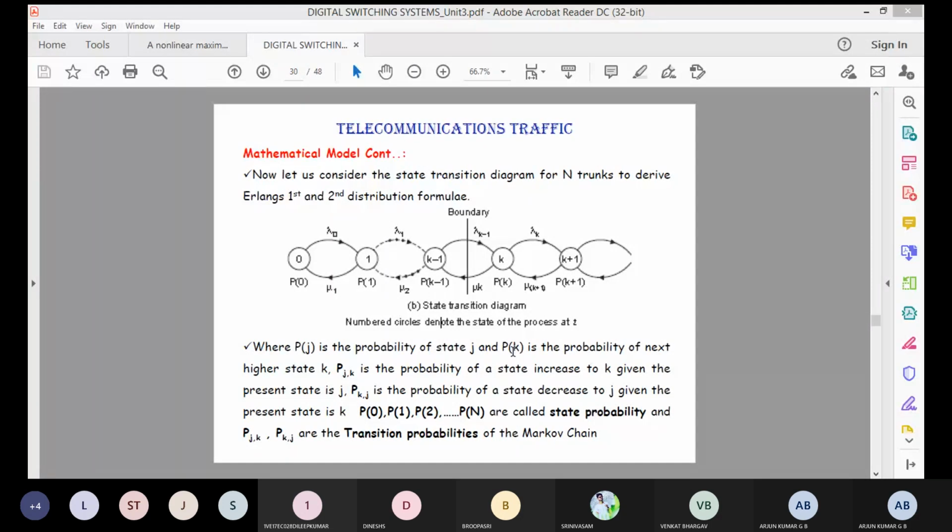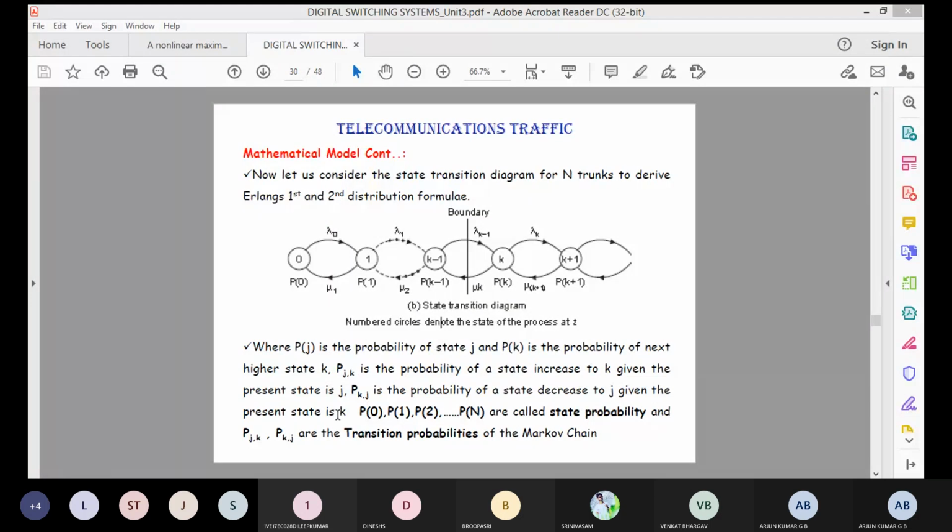Then PJK is the probability of the state increasing to K given present state J. Suppose PKJ is the probability of the state decreasing to J given the present state is K. Again, it decreases back toward the present state.